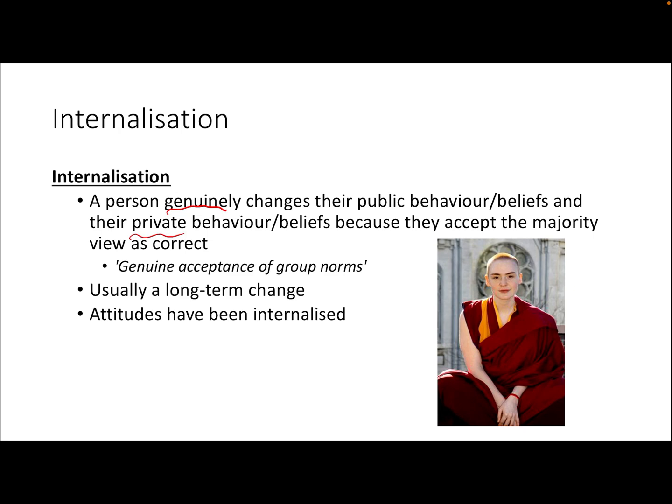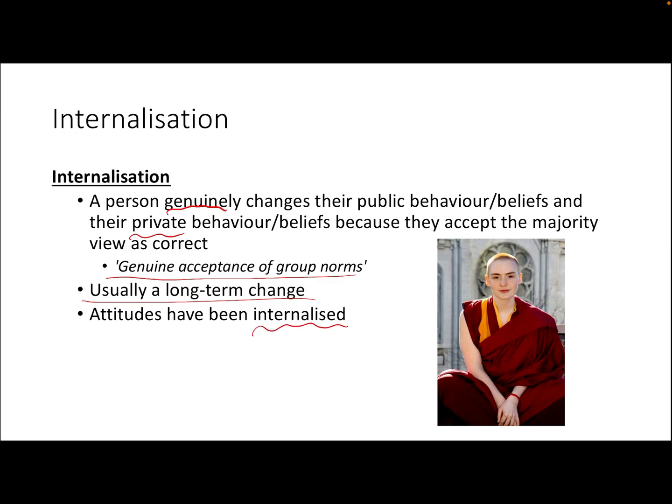So we accept the majority as correct. And for that reason, because ideas and actions and beliefs are intrinsically rewarding, we want to be right. So this is where there's genuine acceptance of group norms. And this means that it's usually a long-term change. This is likely going to be permanent. It's not because we value the group, it's not because we want to be accepted by the group, we genuinely believe the group. And so that is going to be a long-term change.